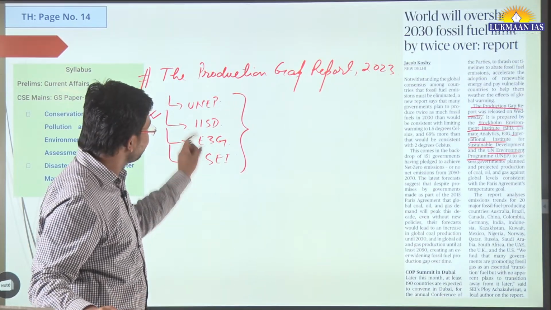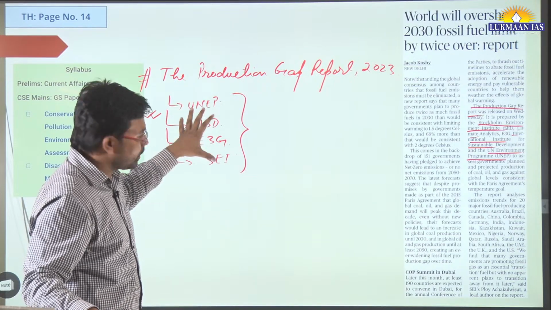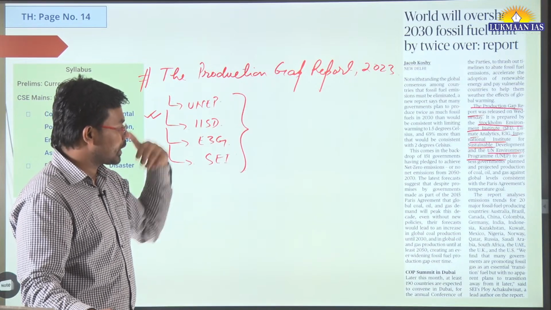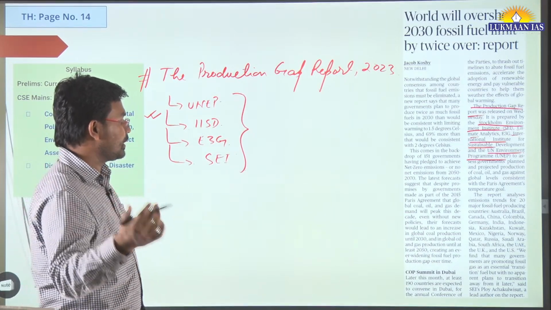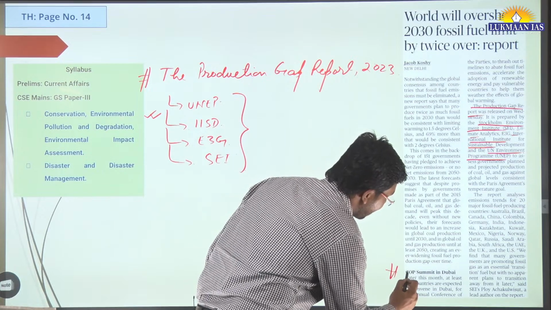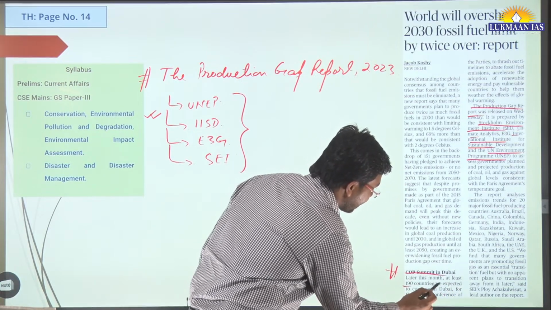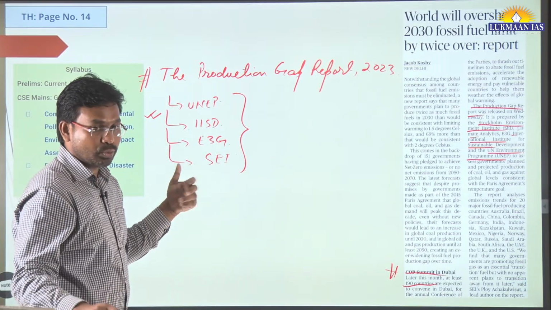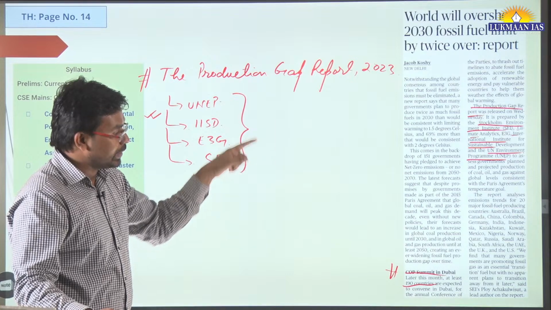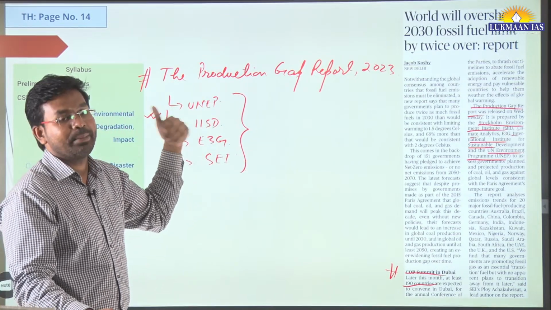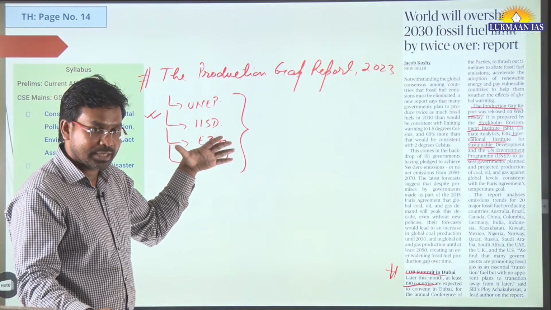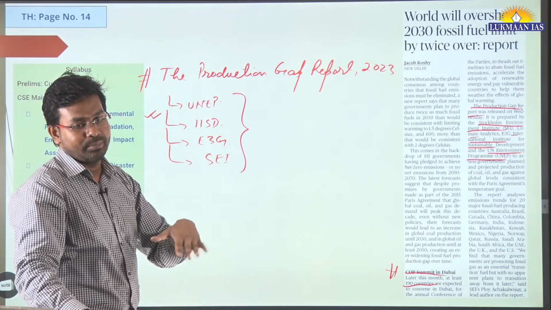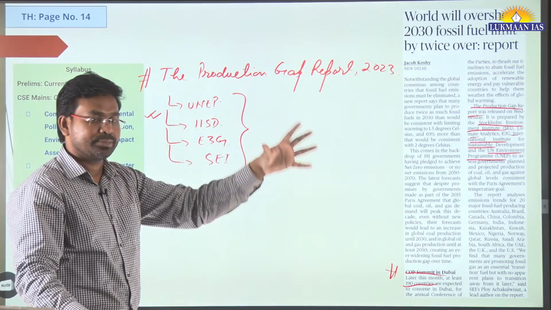But we need to understand that the United Nations Environment Program has a good participation in this production gap report. Very soon we are going to have a Conference of Parties summit in Dubai. So at least 190 countries are going to participate over here. In the Conference of Parties to the UNFCCC, they should discuss how we reduce the emission. So they are talking about the emission gap report. One thing is targeted, and now they are doing much more than that. The limitation should be there, but the limitation has already been breached.